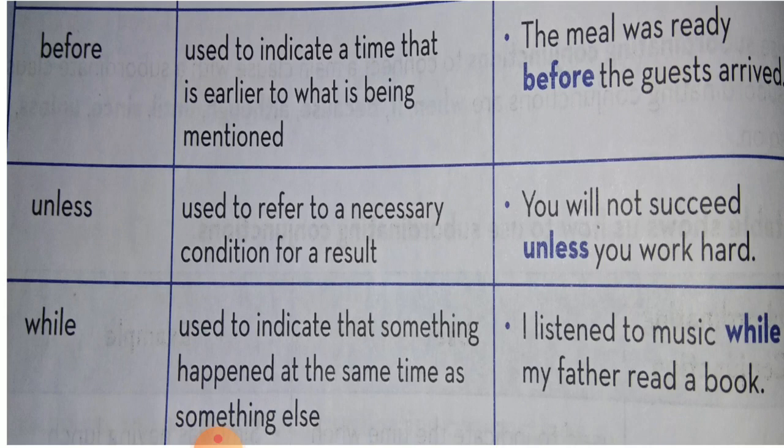Unless is used to refer to a necessary condition for a result. Example, you will not succeed unless you work hard. While is used to indicate that something happened at the same time as something else. Example, I listen to music while my father read a book.